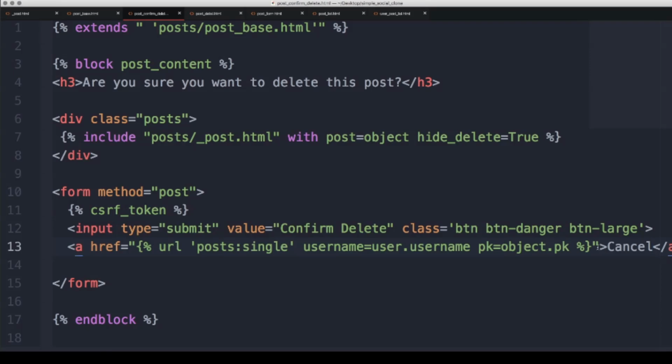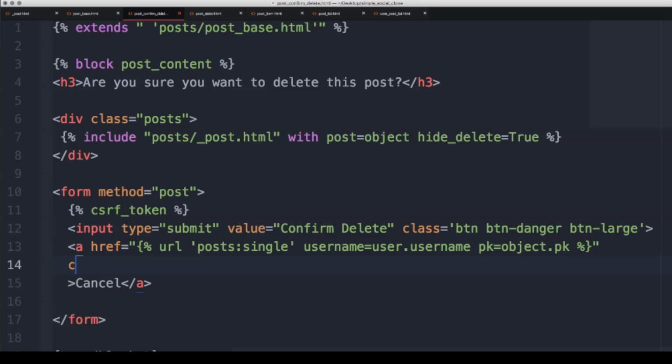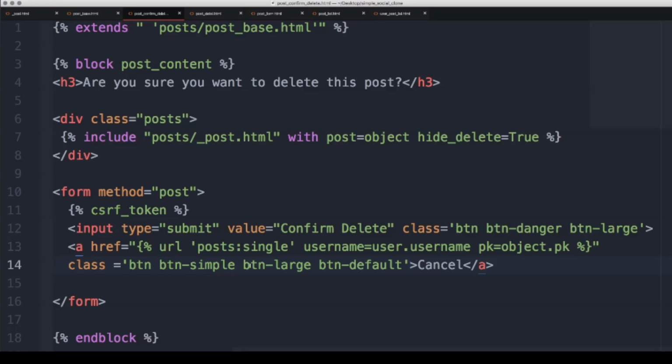And actually we need to give this a class so it looks good. Inside of this anchor tag I'm going to give a class, and we'll have that class be equal to, let's say, button simple, so button-large and button-default. Now we can just keep stacking them. That really doesn't matter. So that's looking good.